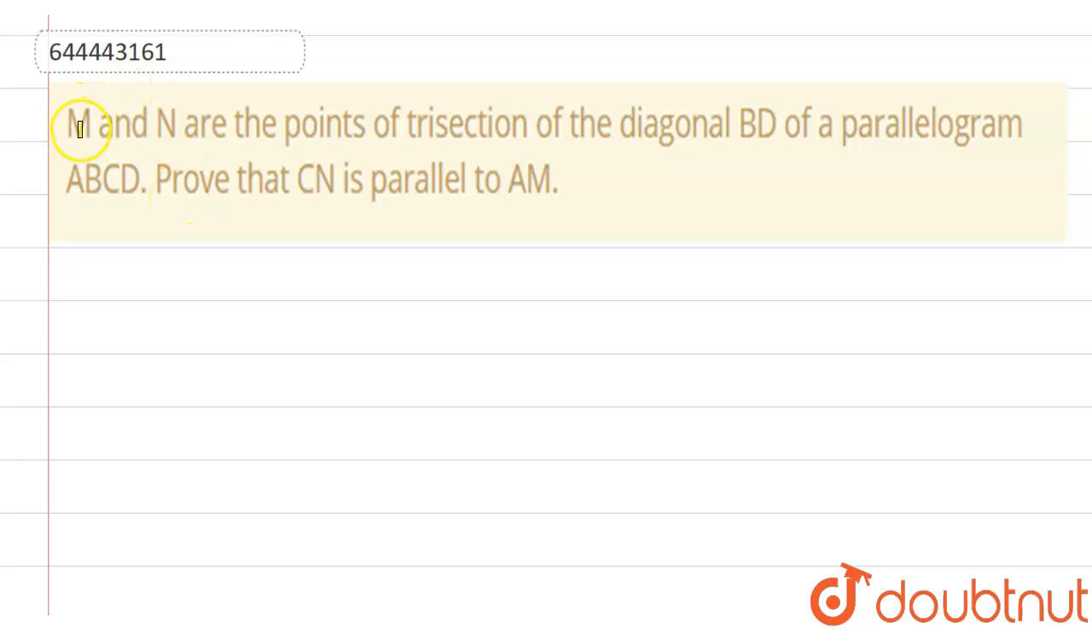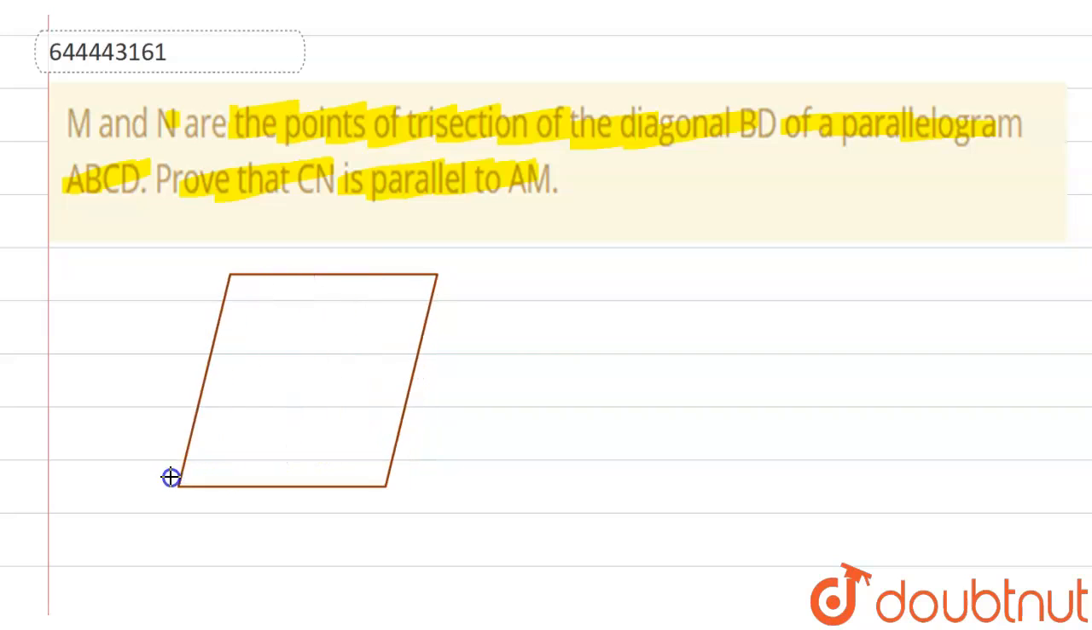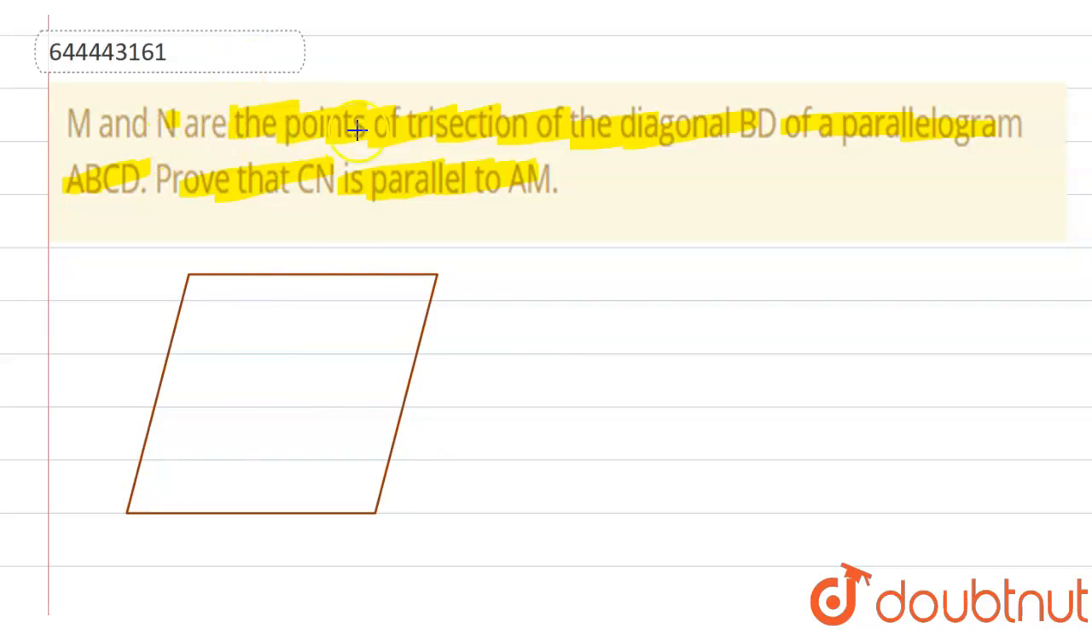So the question given is: M and N are points of trisection of a diagonal BD of a parallelogram ABCD. Prove that CN is parallel to AM. So in this question, first of all we have a parallelogram ABCD. Suppose this is a parallelogram ABCD, and it is given that M and N are the trisection points of diagonal BD.